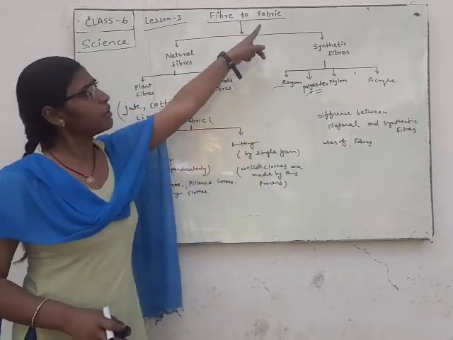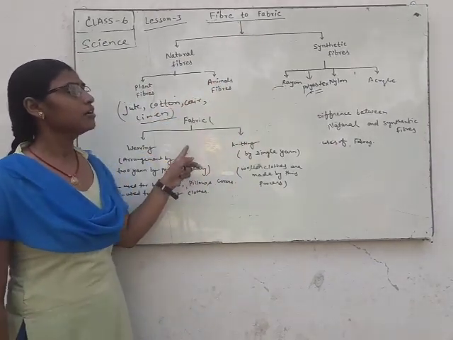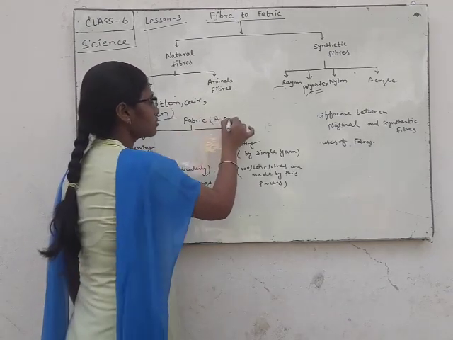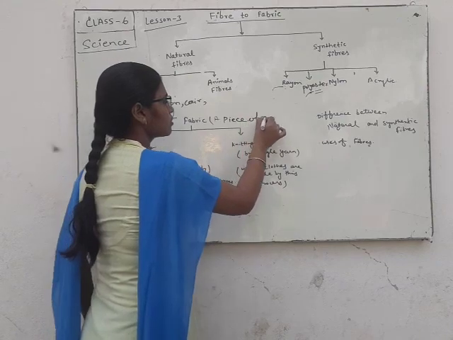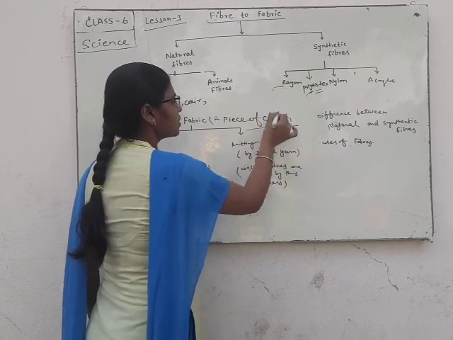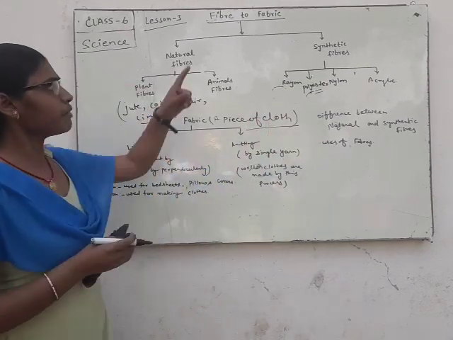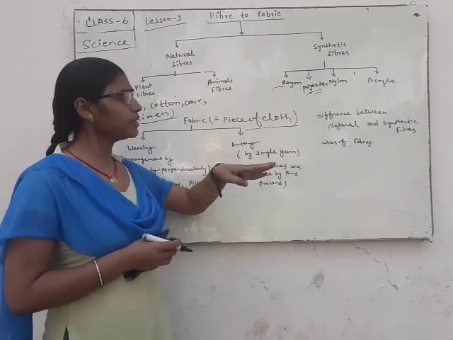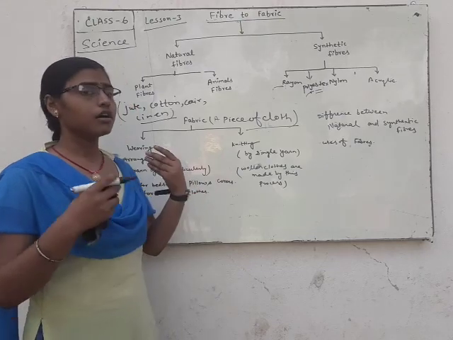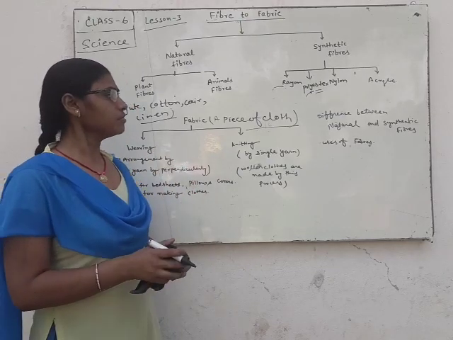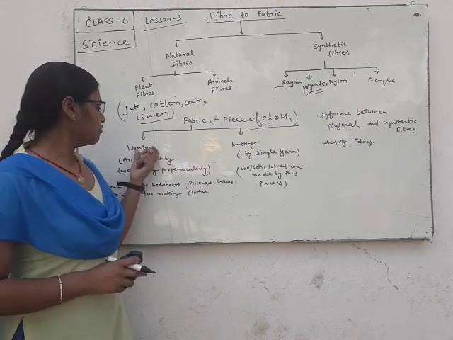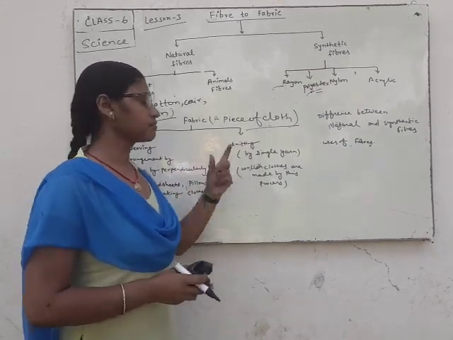Now we will discuss fabric and its methods. Fabric is a piece of cloth. Fibers are a hair-like structure and fabrics are pieces of cloth, and for the making of cloth two methods are used, weaving and knitting.